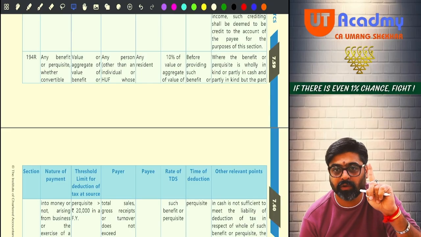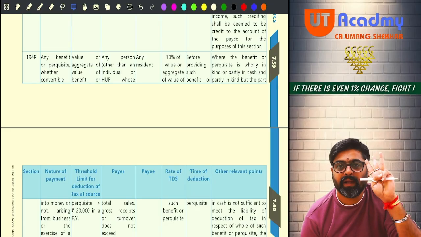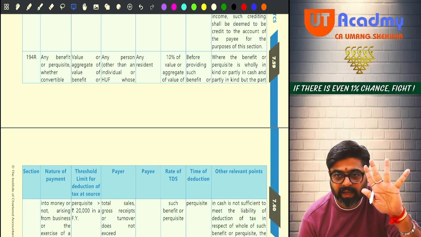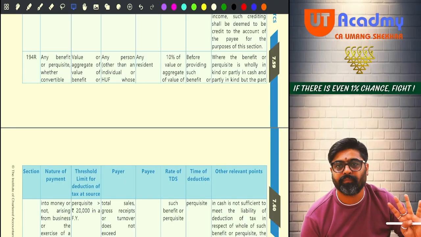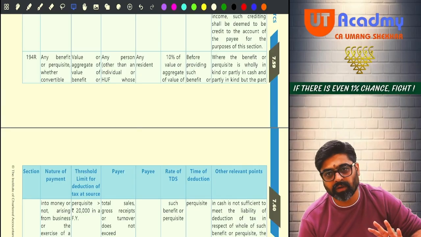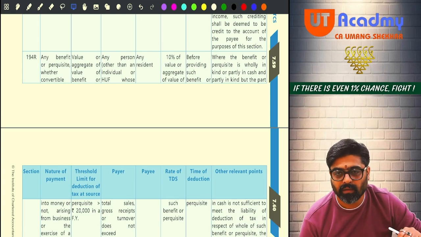So there are 6 places I told you where the payer should not be such an individual or HUF: 194A, 194C, 194H, 194I, 194J and this 194R. If the payer is such an individual or HUF, then these provisions do not apply. Will you remember?